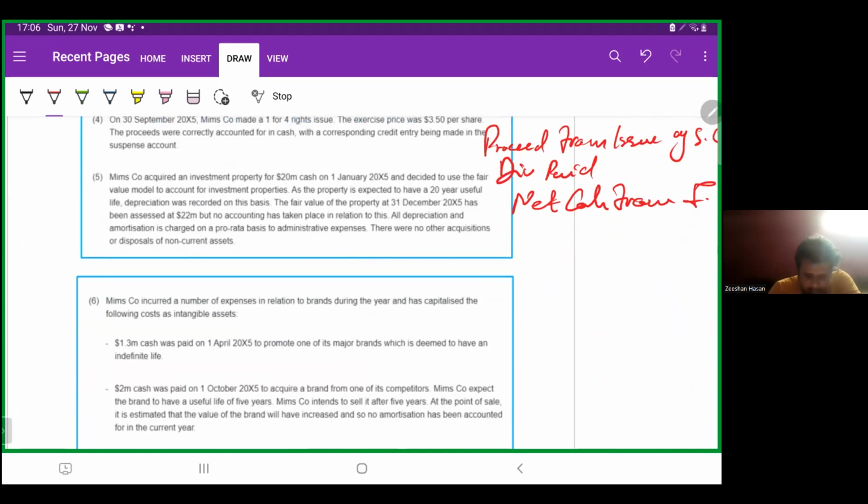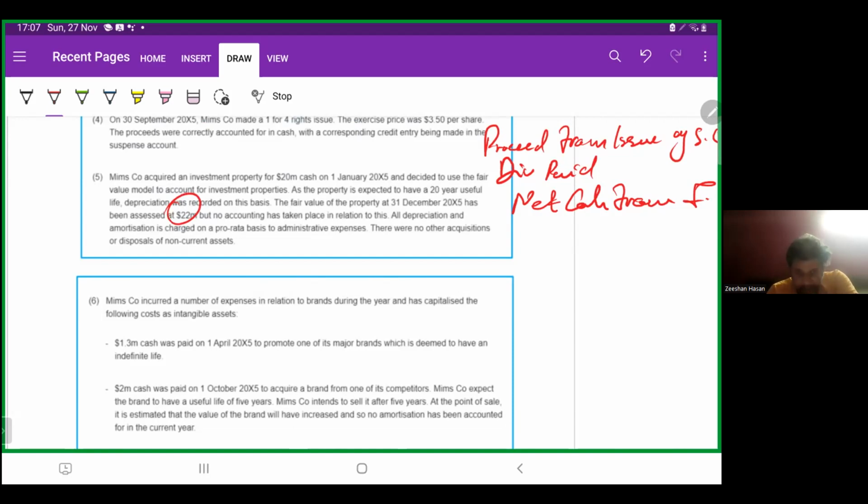Depreciation was recorded on this basis. The value of the property at 31st December X5 has been assessed at 22 million, but no accounting has taken place in relation to this. All depreciation and amortization is charged on a pro rata basis to admin expenses. There were no other acquisitions or disposals of non-current assets. So Meme's company acquired it for 20 million.